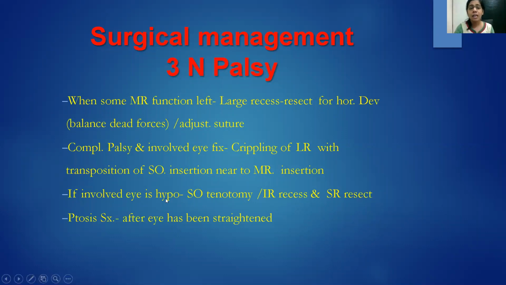If the involved eye is hypo, we can do a tenotomy or an inferior rectus recess and a superior rectus resection. The golden rule is after the strabismus is corrected, then only we will do the ptosis surgery. Because just doing a frontalis sling would be causing a lot of corneal exposure if the eye can just not go up.